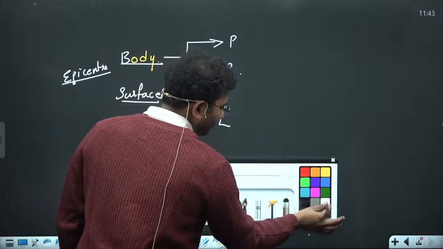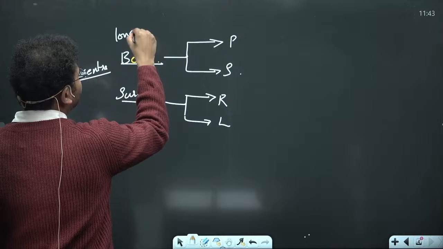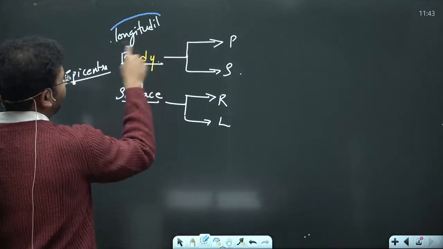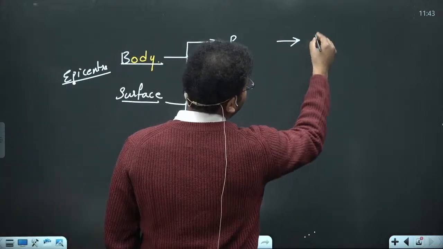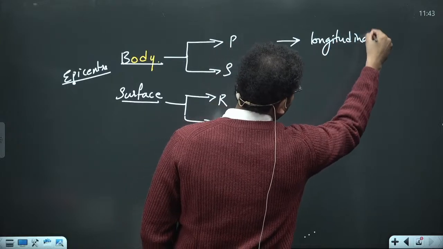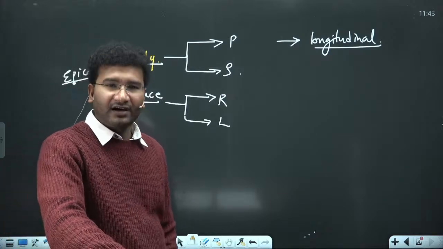So body waves are like longitudinal waves, or more specifically, these P waves are considered to be longitudinal in nature. I'll explain what longitudinal means too.